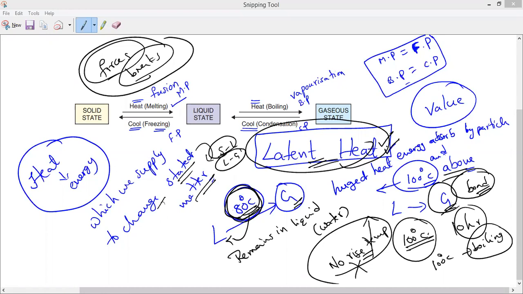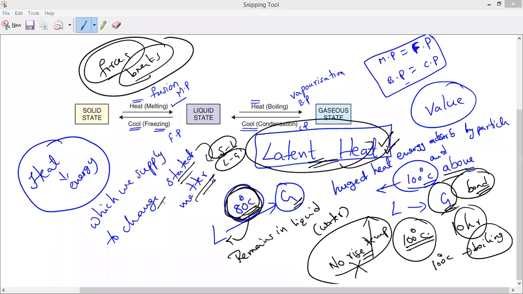Understand? Now, latent heat does not raise or increase the temperature. But what will it do, guys? That energy is supplied to change the state of the substance.